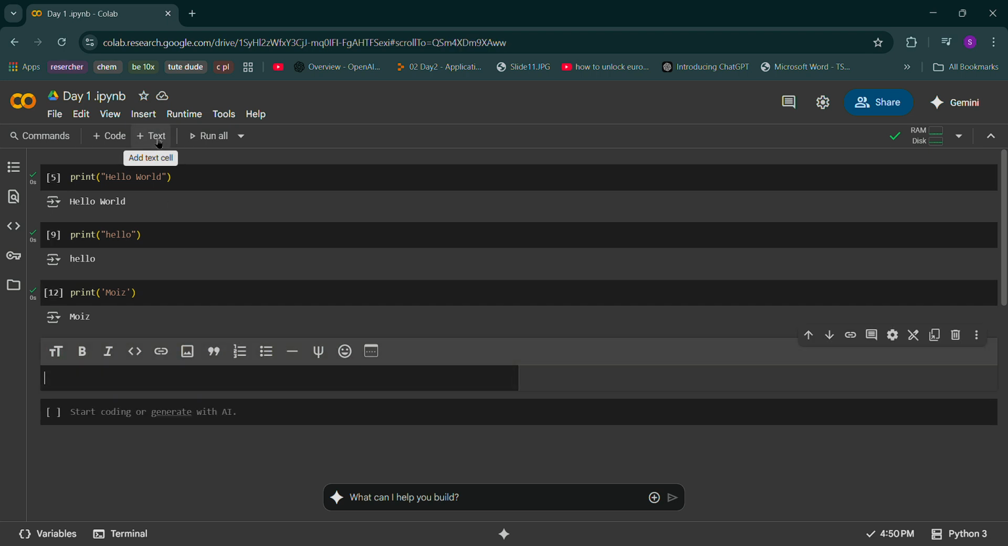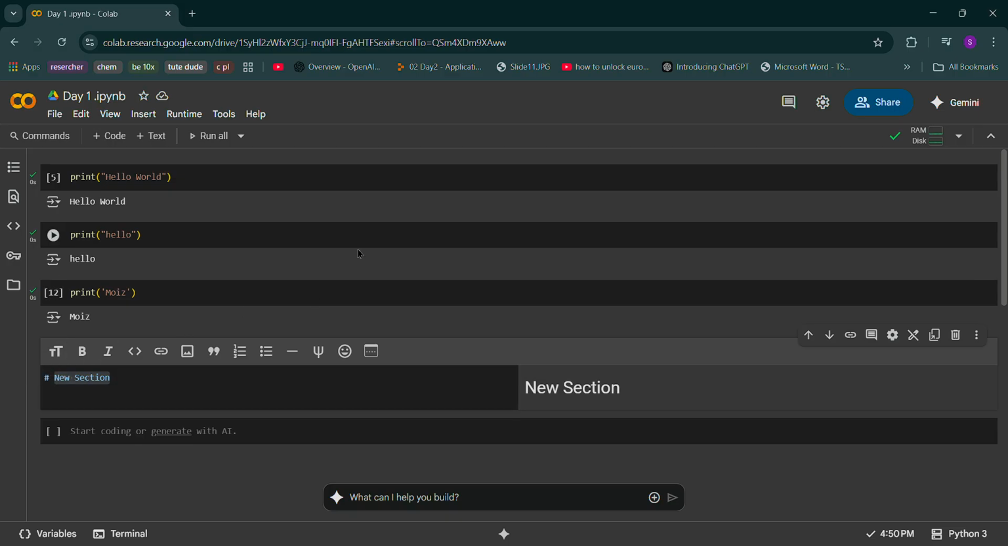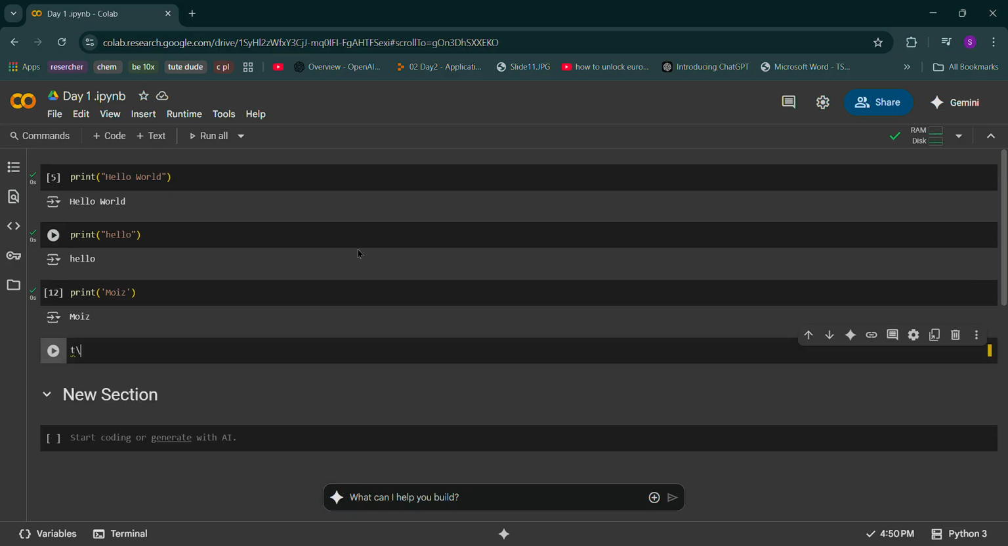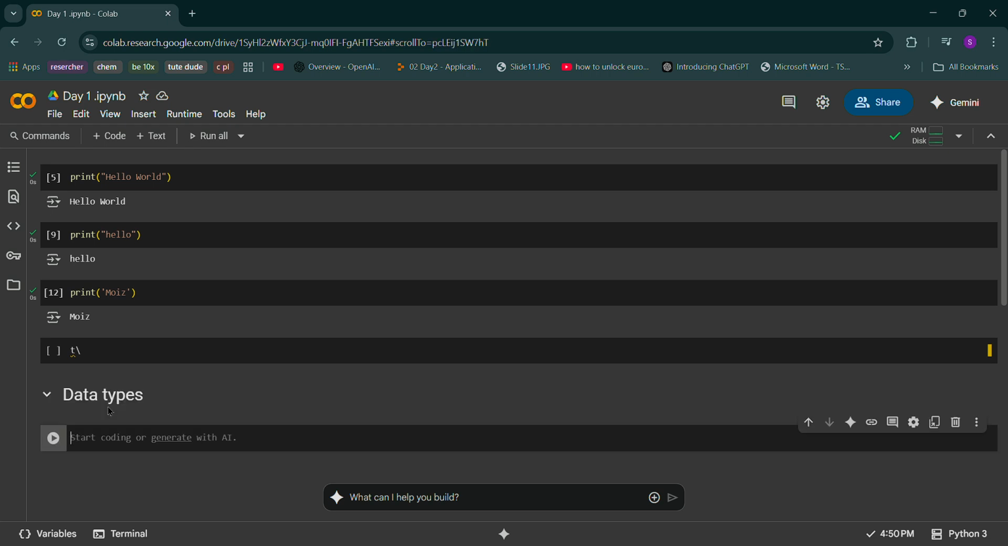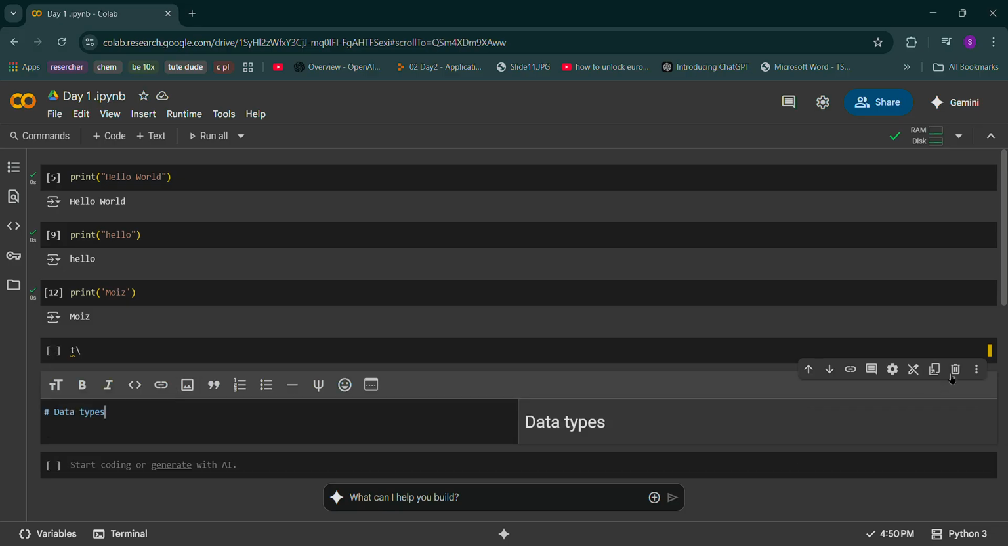Okay, coming to the next option here, text. So see, text is for writing anything. Like if you want to write a heading, like I'm starting with data types. If I just write here data types, and again do shift enter, I'll get that. How I got it, again I'll just show you.